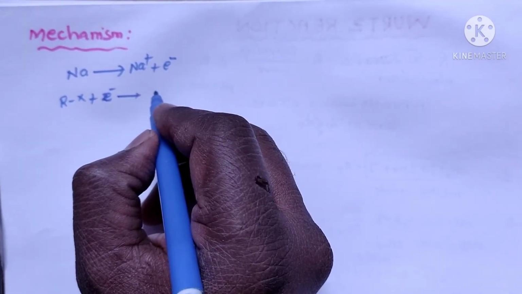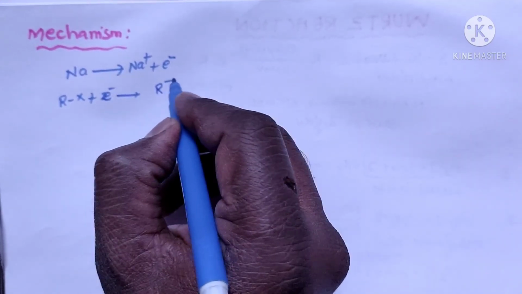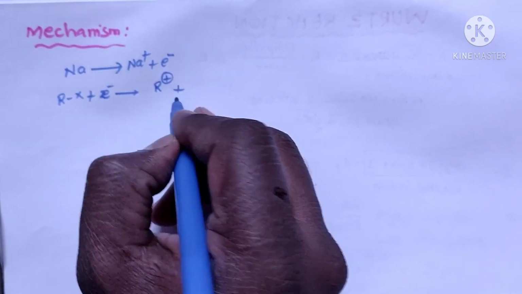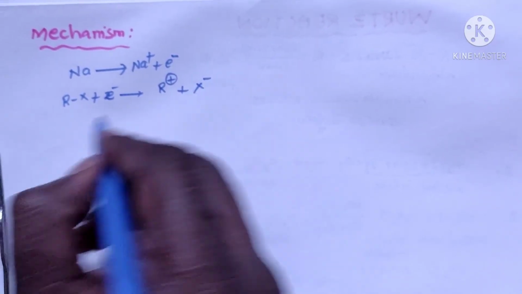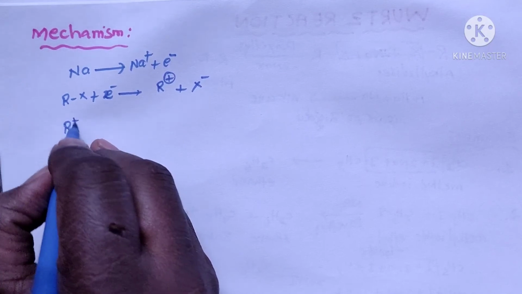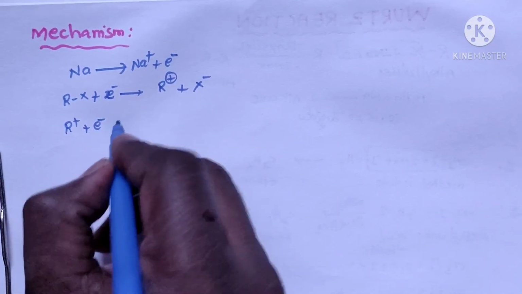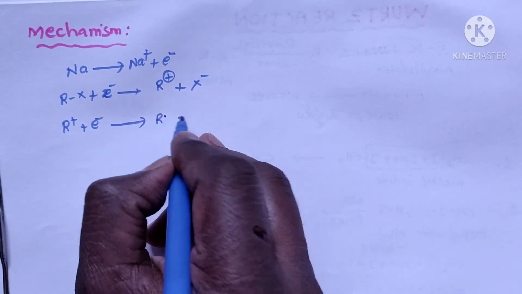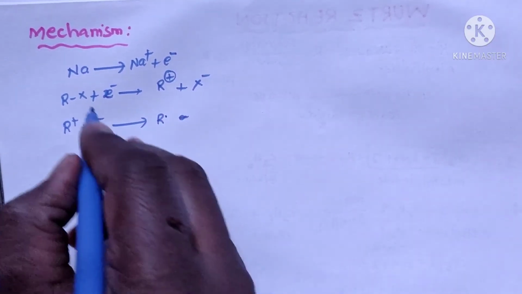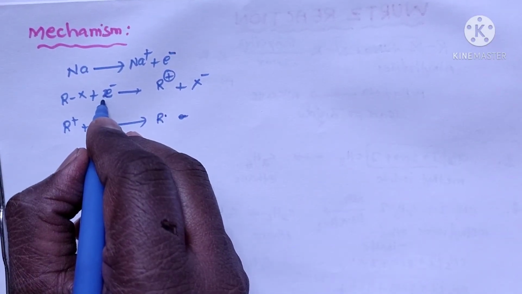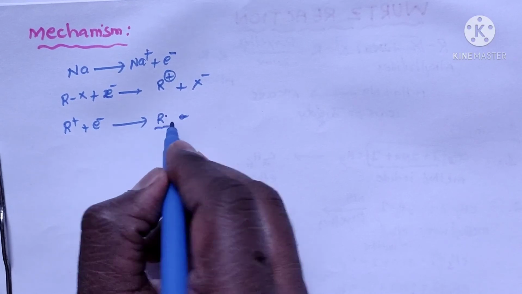As a result, we get the alkyl cation and the X minus, and this alkyl cation reacts with one more electron and we get the alkyl free radical. Okay, so otherwise we can write 2 electrons here also. So now we get the alkyl free radical.